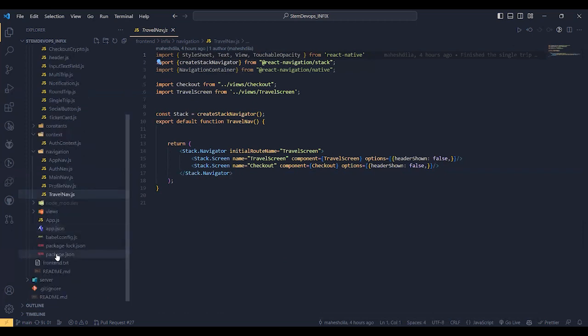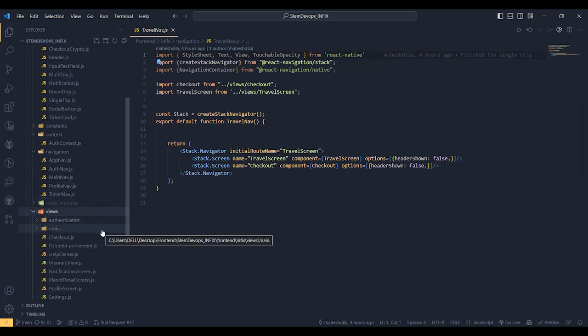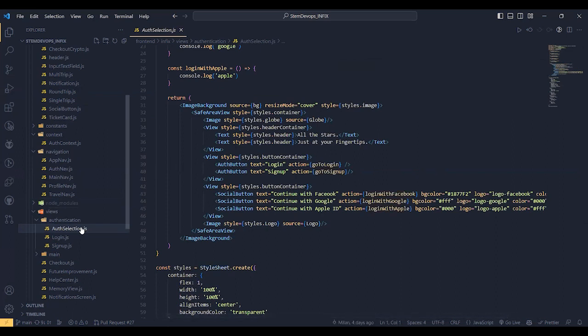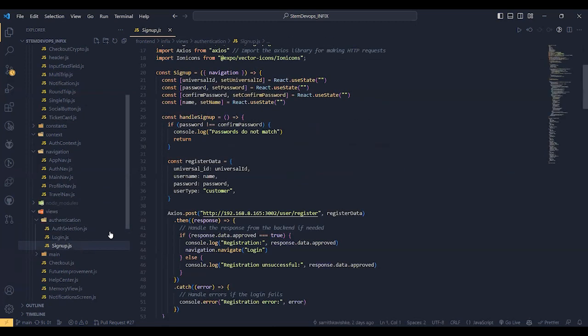Passing that on, we come to the views, which hold basically all the views that you see in the program. Inside that, again, you get authentication, login and sign up, and the op selection page, which lets the user choose whether to login or sign up. Login and sign up respectively handle those functions.